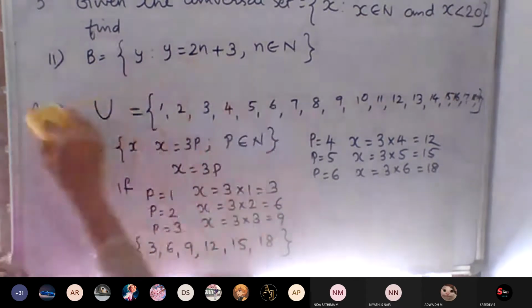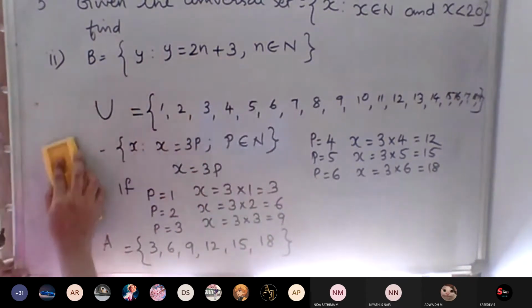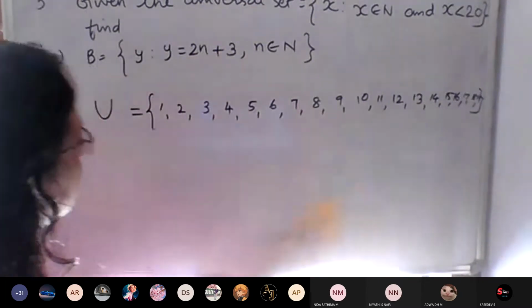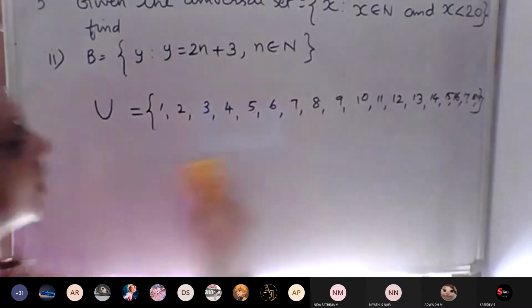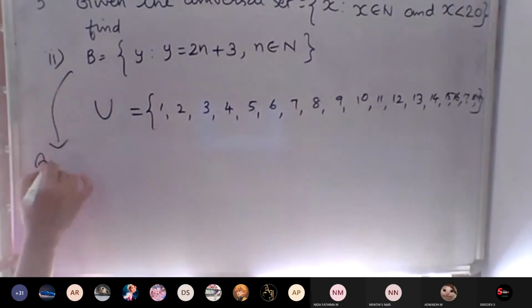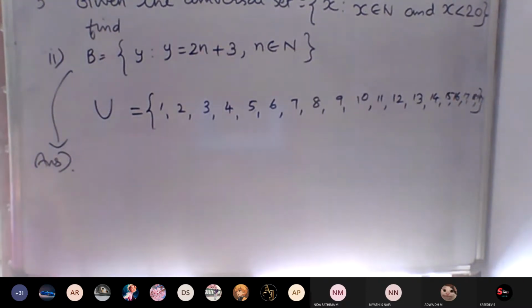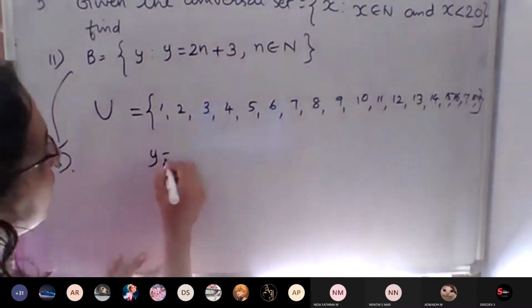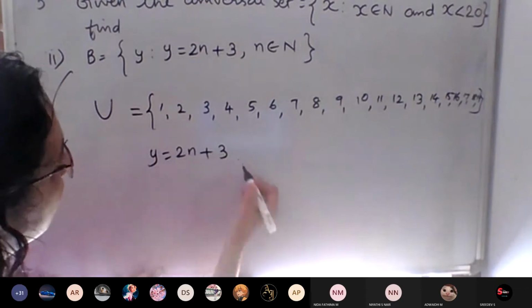So n belongs to N, so we have to write n. If n equal to 1. The universal set is there. Already we wrote that, starting itself you wrote the universal set, no? So second answer, B. For finding B, what do we have to do? y is equal to 2n plus 3.